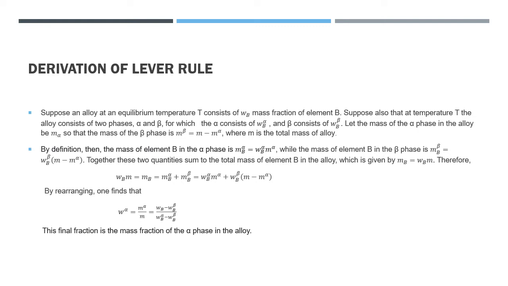Therefore Wb m equal to mb equal to m alpha b plus m beta b equal to W alpha b into m alpha plus W beta b into m minus m alpha. On solving that, we get W alpha equal to m alpha upon m equal to Wb minus W beta b upon W alpha b minus W beta b. This final fraction is the mass fraction of the alpha phase in the alloy.